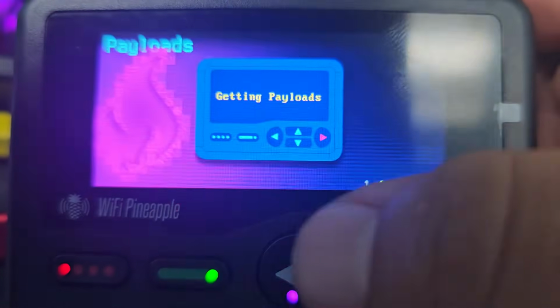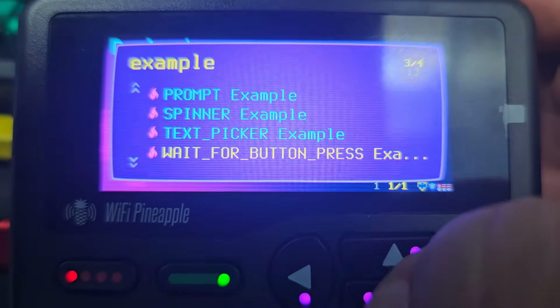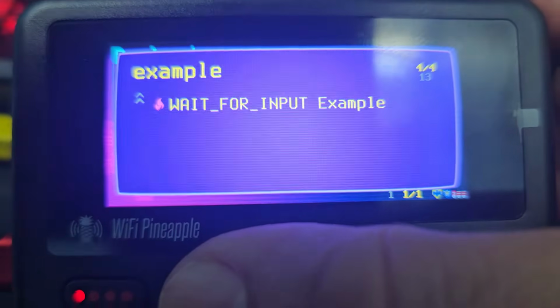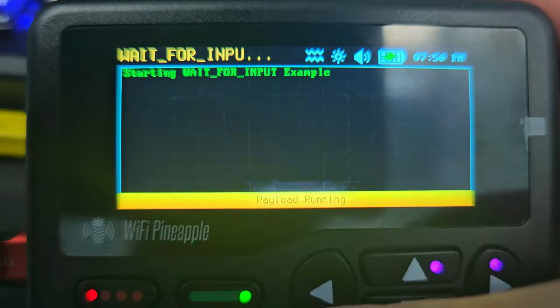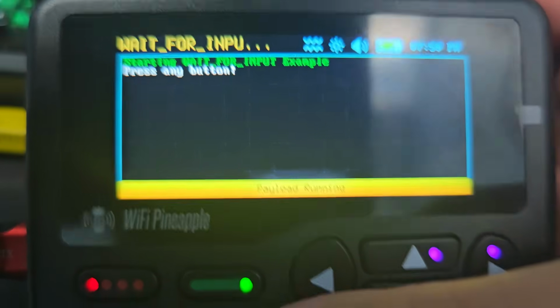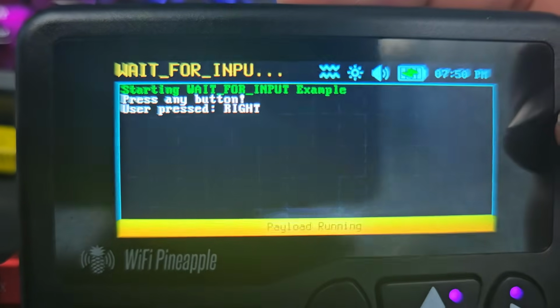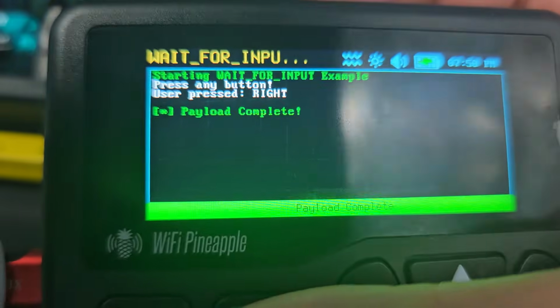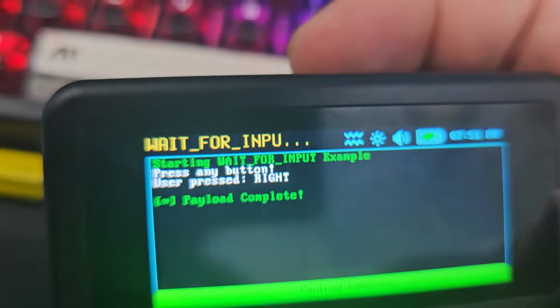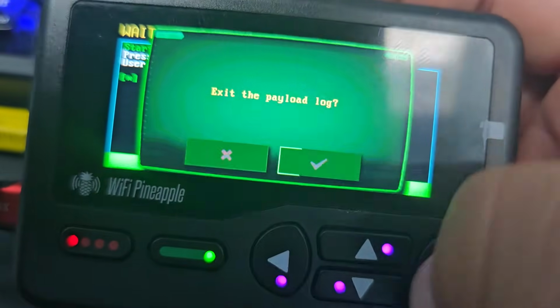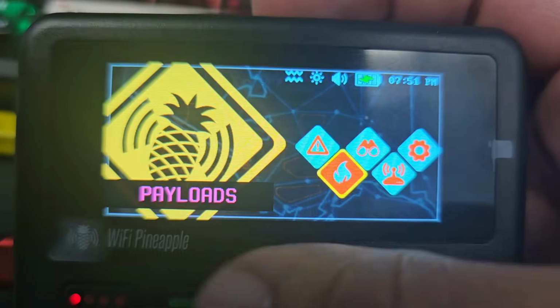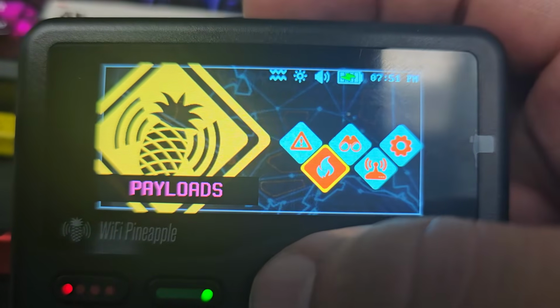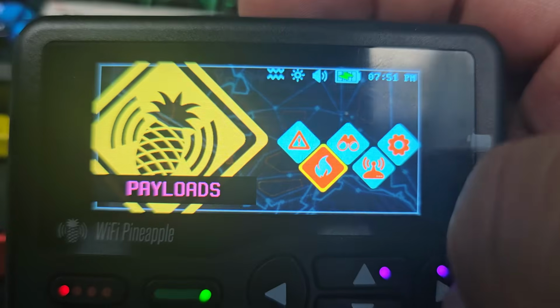I think we got one more. Yep. Wait for input example. Press any button. I'll press right. User pressed right. Payload complete. This is cool. I gotta make my own. But those were all the payloads that were on the